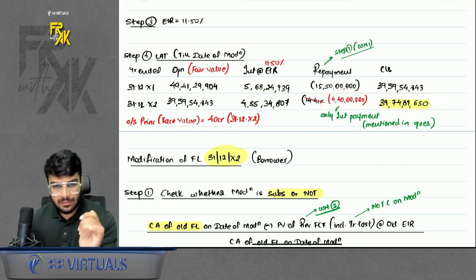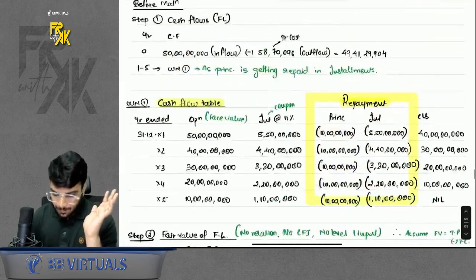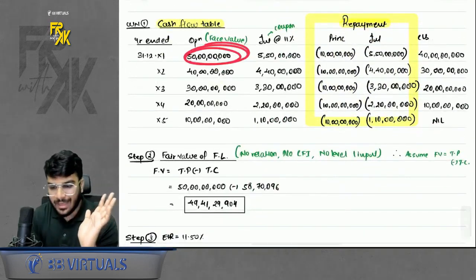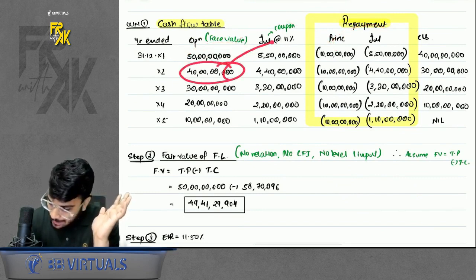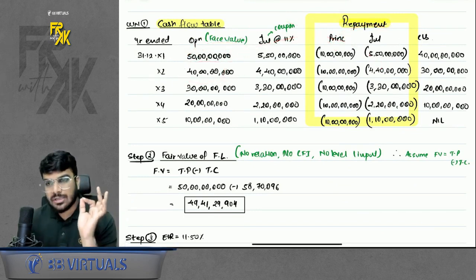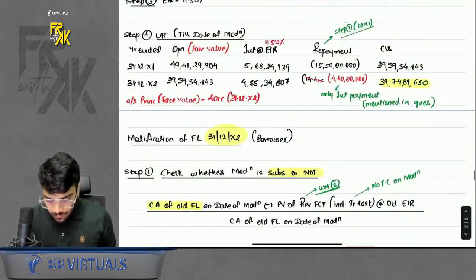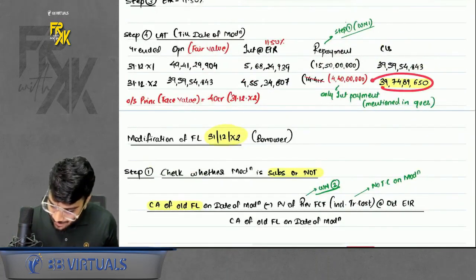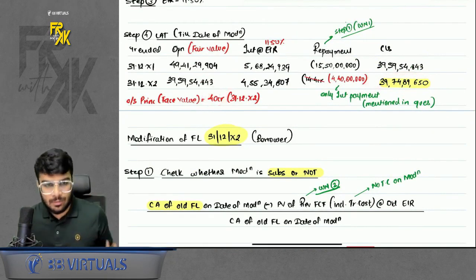Also, I made you write one thing, that is the outstanding principal's face value. For example, your loan amount was 50 crores. You paid the first principal, you paid the first interest. In the second year, you only paid the interest. What is your outstanding principal amount's face value at the end of year 2? It is 40 crores. So this is the face value of the loan outstanding.